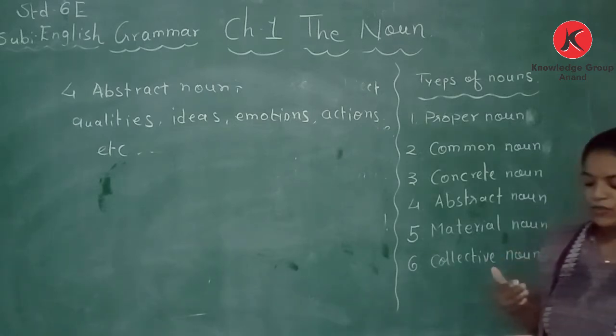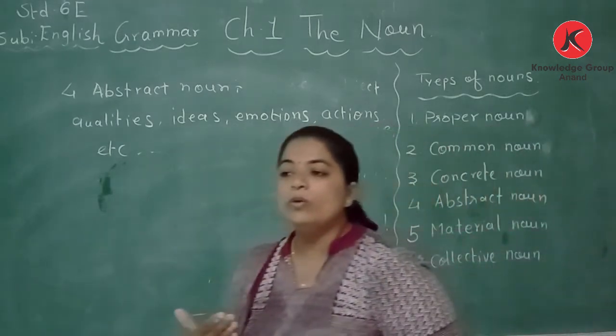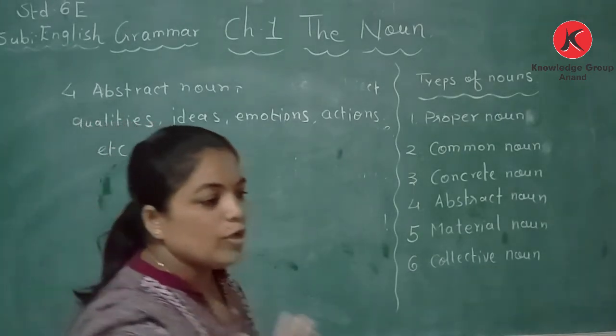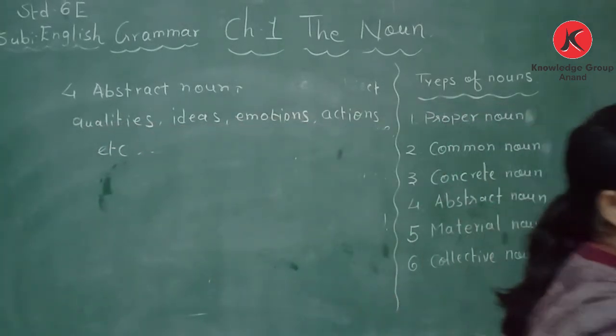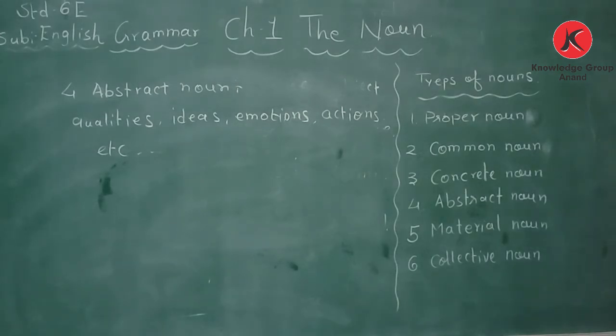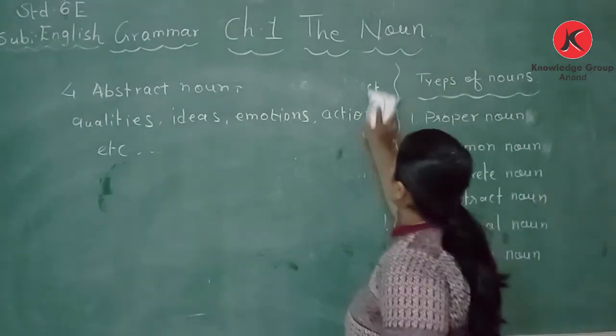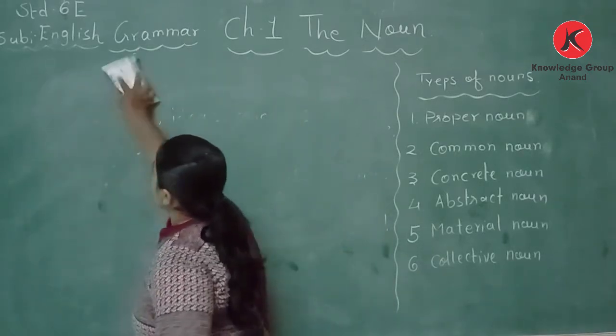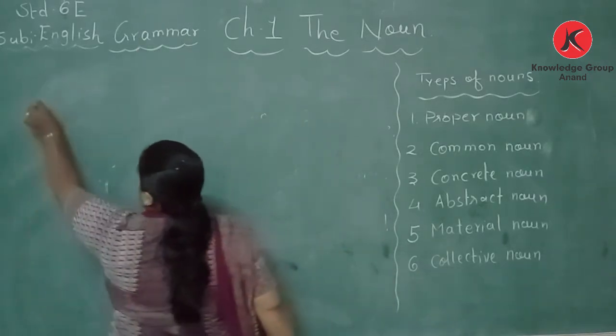Actions, through our actions we express our love towards the people. We don't speak anything, we don't say a word, but through our good actions we express our love towards the other people.